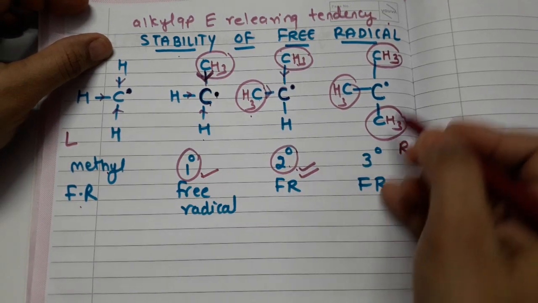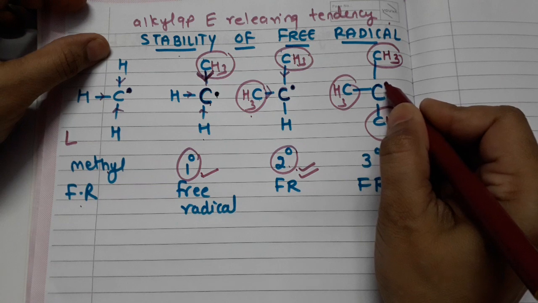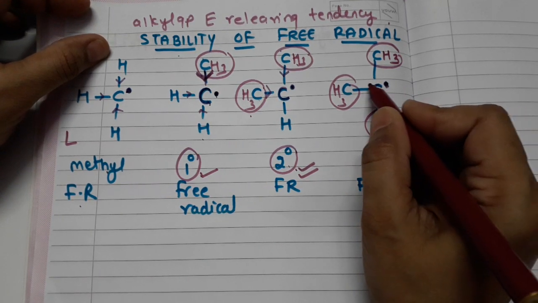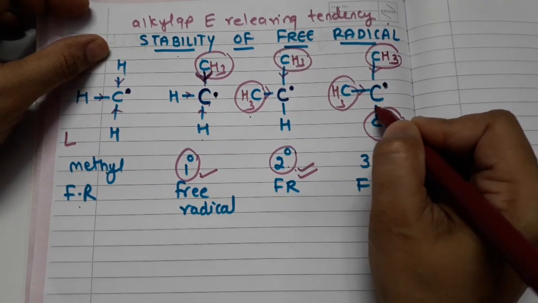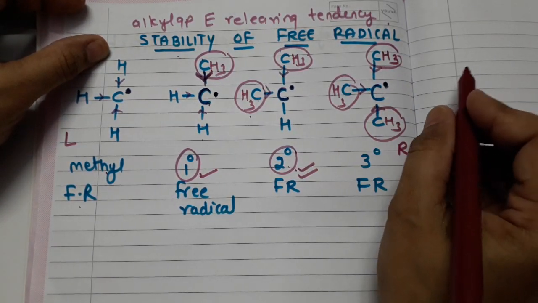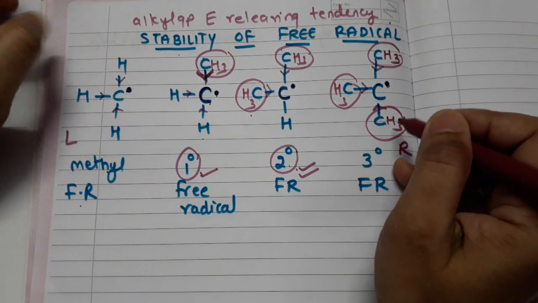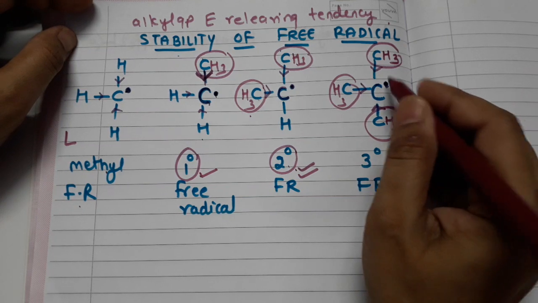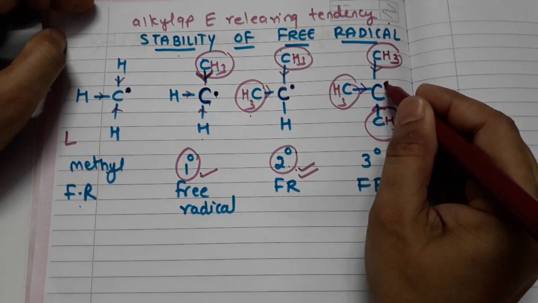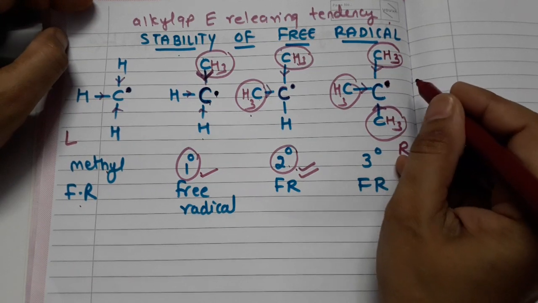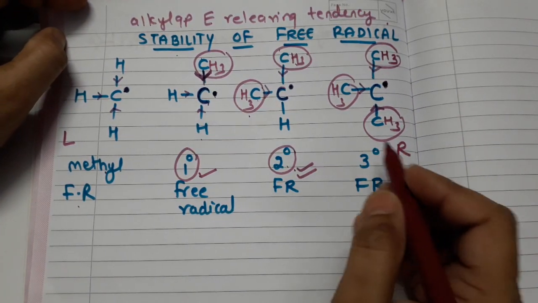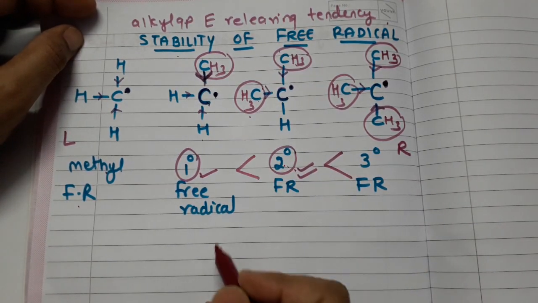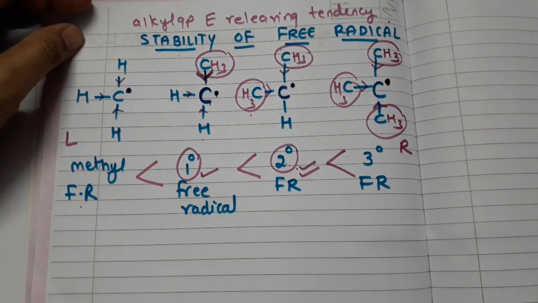Okay, now tertiary. In tertiary, the carbon atom has a single electron. It is in need of one electron. It has fewer electrons, hence it pulls the electron towards itself. See, it is not taking away the electron, it is just pulling the electron towards itself. Okay, just attracting the electron towards itself, and in doing that the stability increases. So it means that tertiary is more stable than secondary. Secondary is more stable than primary, which is more stable than methyl.